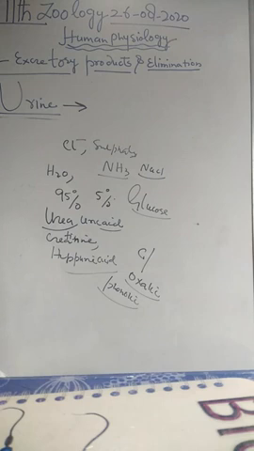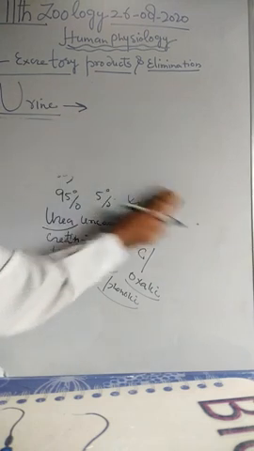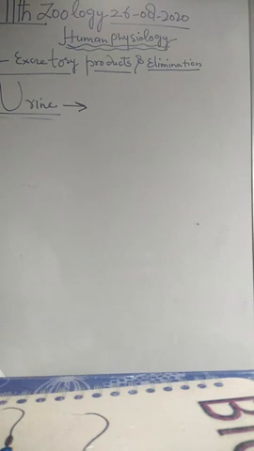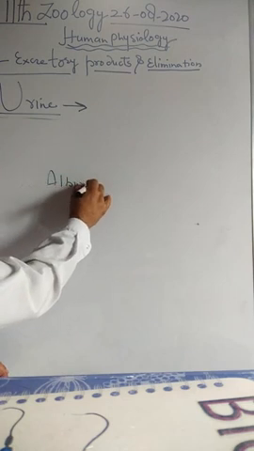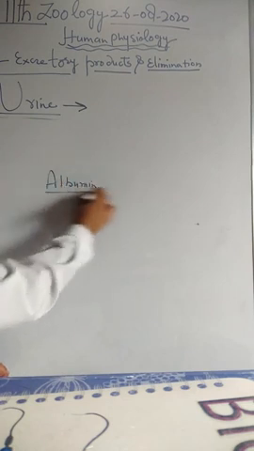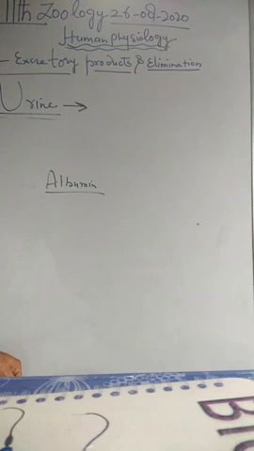Urine also contains some other substances. It also contains pigments and drugs, and some epithelial cells and leukocytes. There are some abnormal substances also present in the urine. This is in case of pathogenic attack. Whenever a person is diseased or ailing, there are some abnormal materials, for example, the presence of albumin. Albumin is a type of protein. Whenever it is present, it means that the condition is not normal.